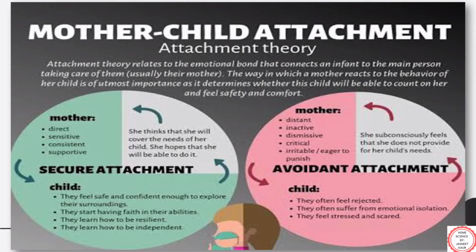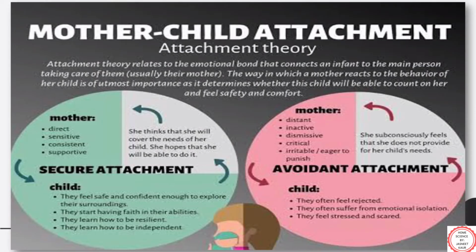Secure relationship of the child with his immediate caregiver or adults in the family develops a feeling of trust in the mind of the child. Secure infant cries less, cooperates even more with adults.